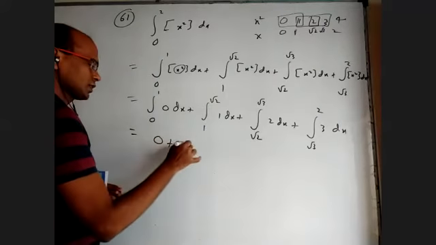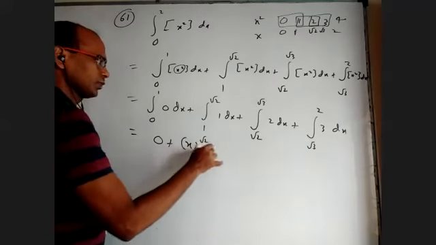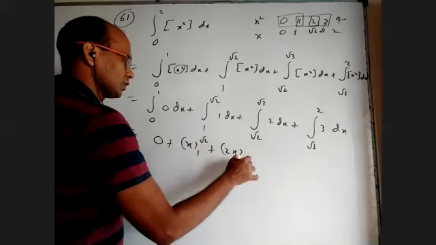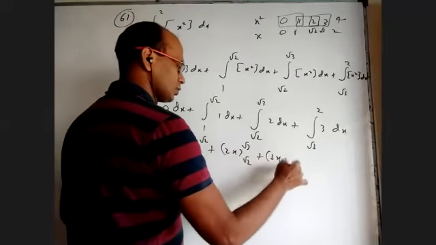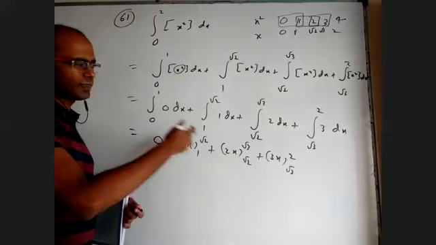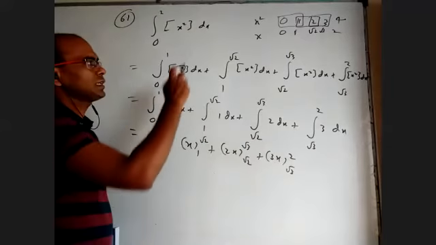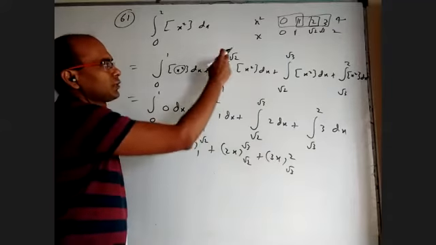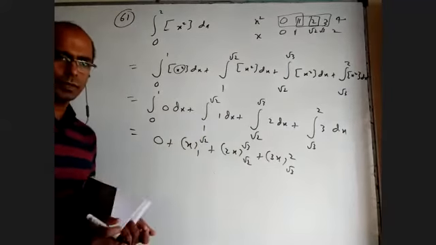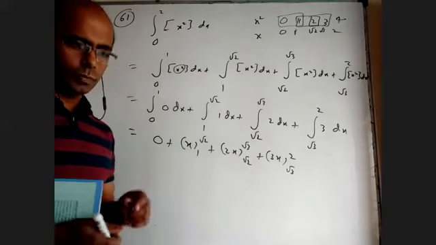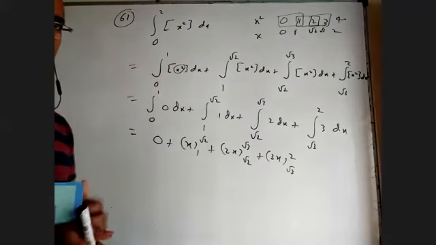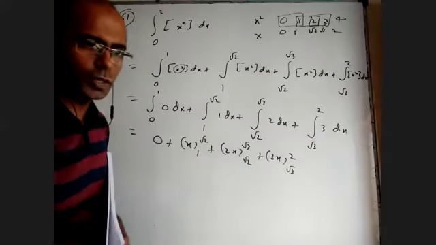One integral is x with the limits 1 to root 2. Two integral is 2x with the limits root 2 to root 3. So 3x from root 3 to 2. After this, the integration is easy for all the numbers. The main thing is recognizing where to break and what is happening during each interval. If somebody has not understood, I'll explain in detail once again, not a problem. Please let me know. Please try to understand. If anybody has doubt, please ask.